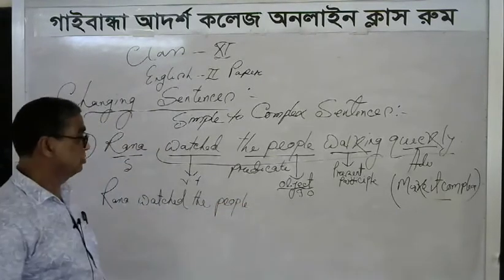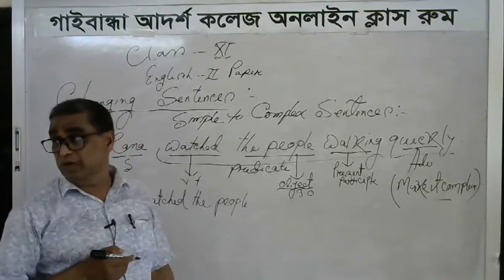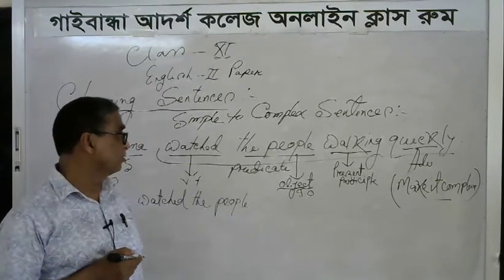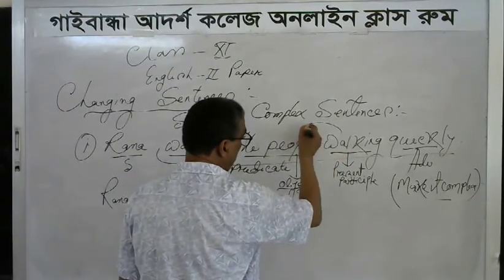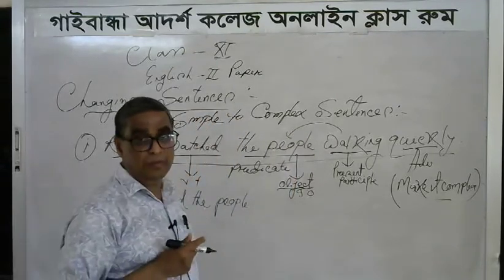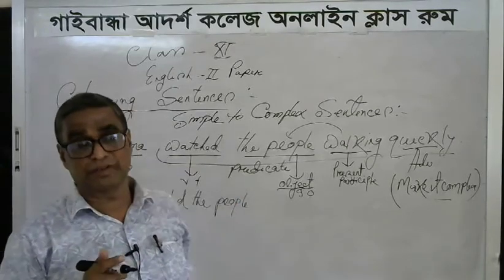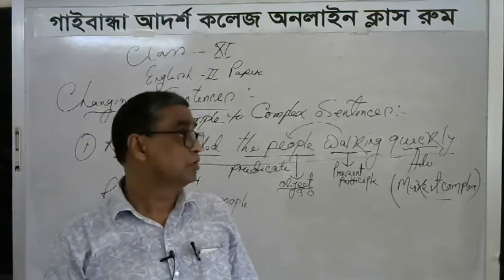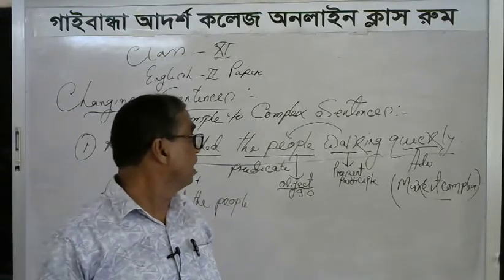This is the main clause. Later on, we have to prepare the subordinate clause from the present participle walking. This present participle is related to the object, the people, and this object dominates the present participle. That is why we have to prepare the subordinate clause from this present participle.